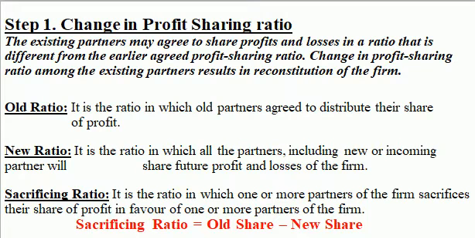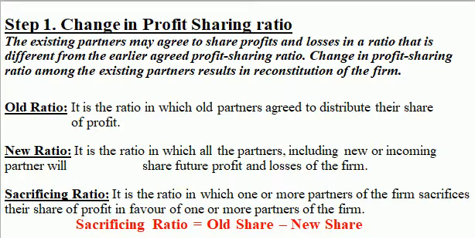Let's suppose there are 3 partners A, B and C. They are doing their business from past few years. At a point of time, A, B and C mutually felt that they need more capital into the business, and for that the decision taken by them is taking a new partner D into their partnership firm.